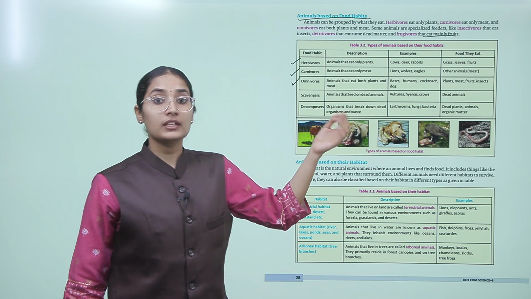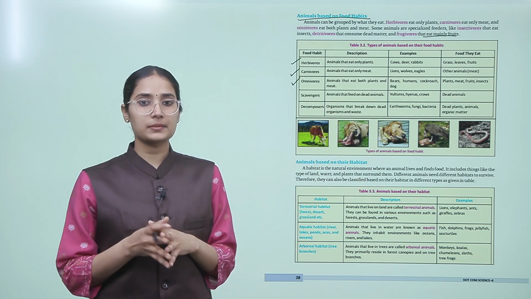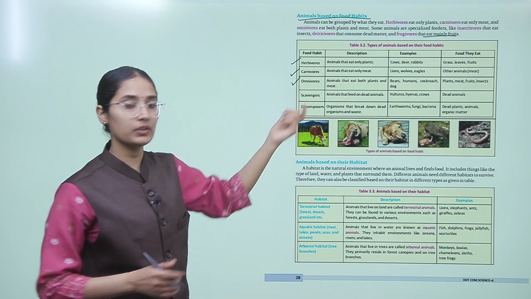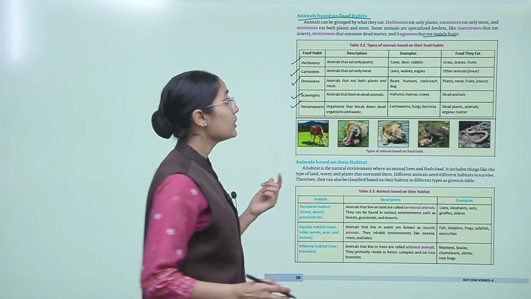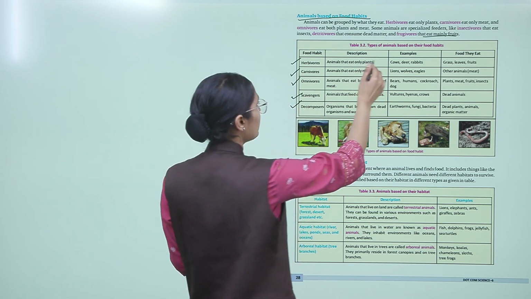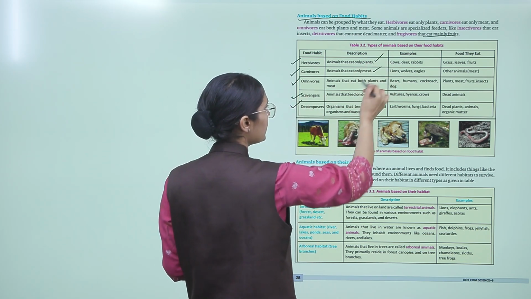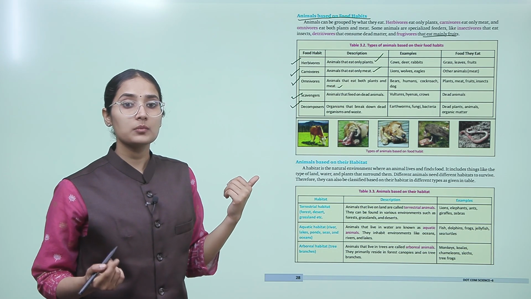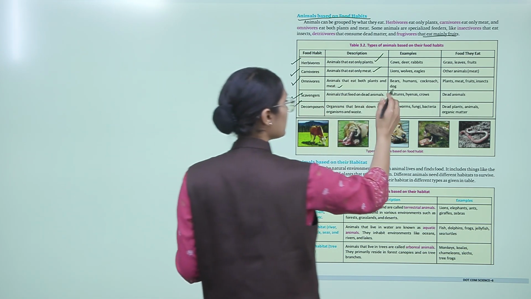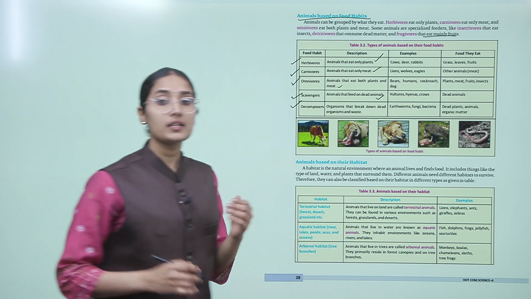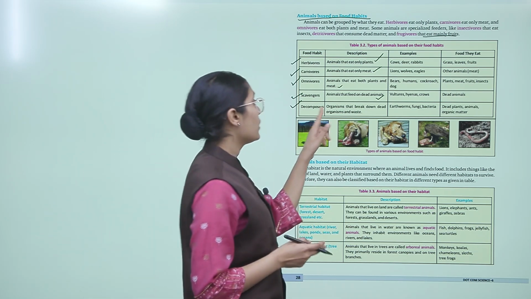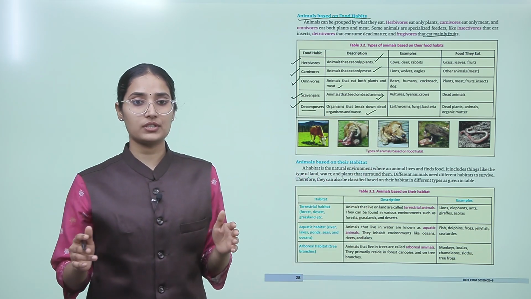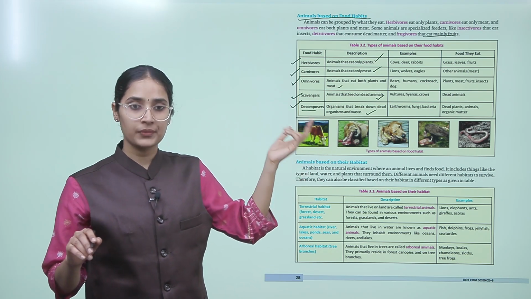Let's understand the types of animals based on these food habits: herbivore, carnivore, omnivore, scavengers and decomposers. So we understood these three: plant eater, meat eater, and both plant and meat eater. What are scavengers? Scavengers are animals that feed on dead animals. They don't kill animals on their own; rather they eat already dead animals. And decomposers are organisms that break down dead organisms and waste. For example, we find decomposers in soil, right?